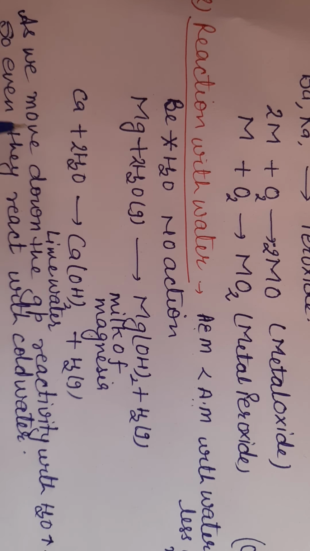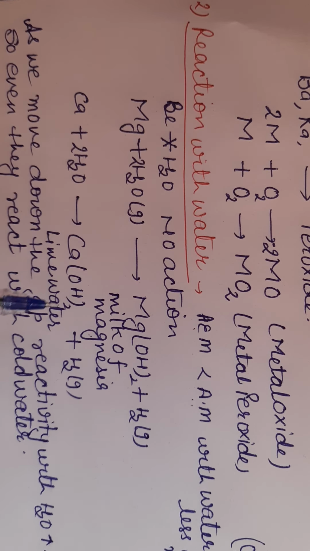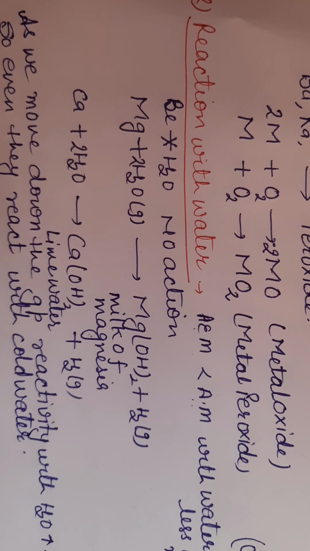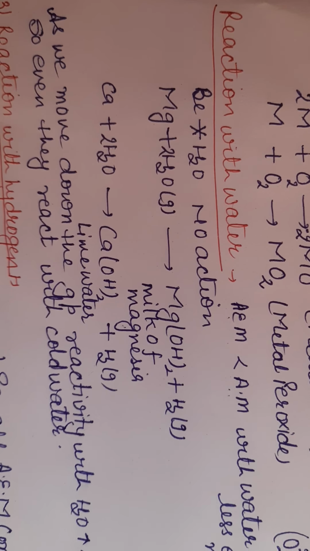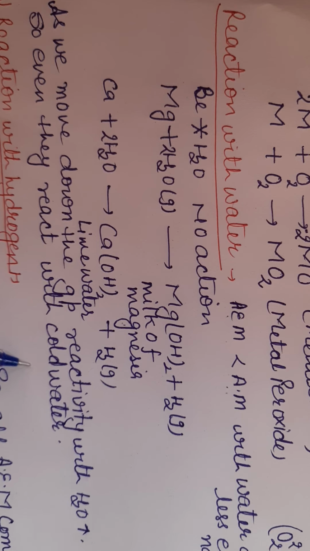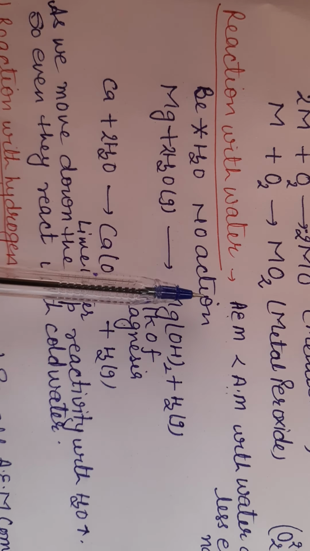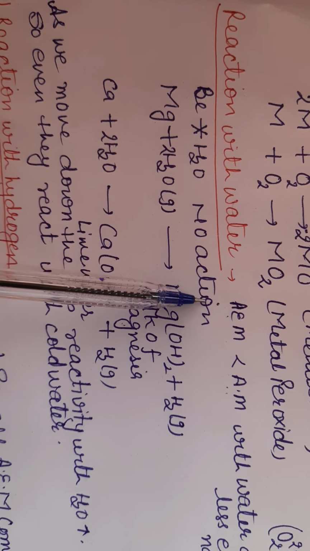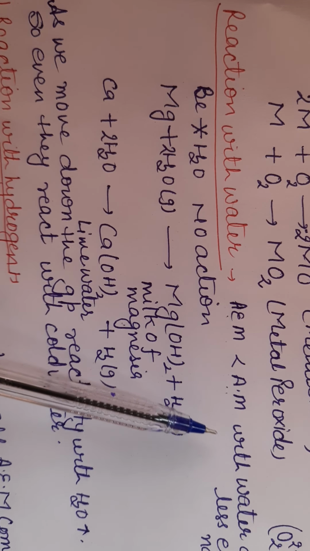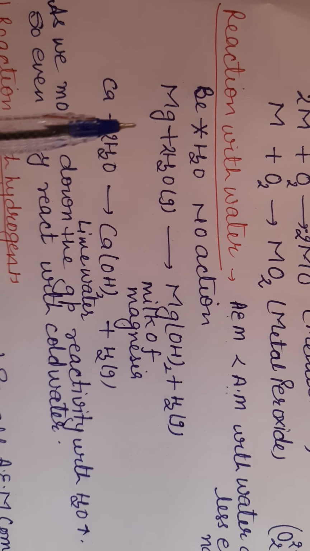As we move down the group from magnesium to calcium, strontium, barium, radium, reactivity toward water increases. Since reactivity toward water increases, they can react with cold water also. So alkaline earth metals react with water but have less tendency as compared to alkali metals because of their high ionization enthalpy, and they have less tendency to lose electrons.